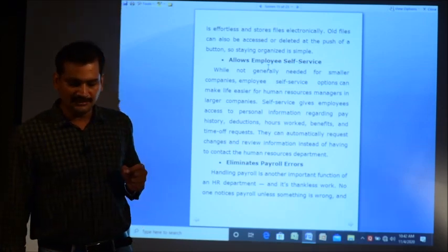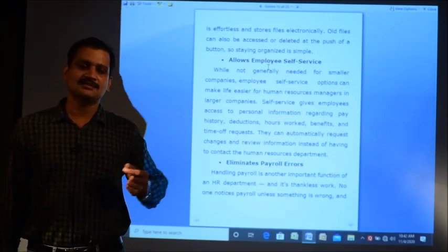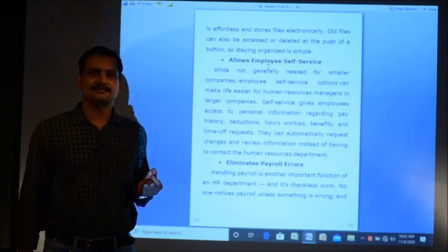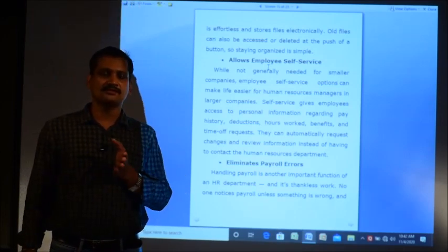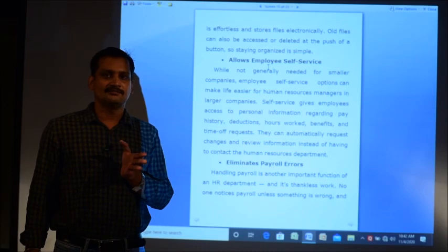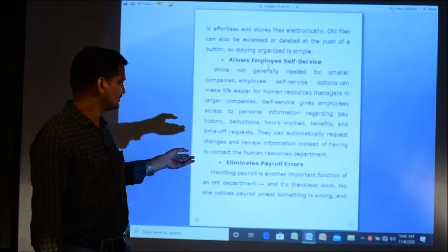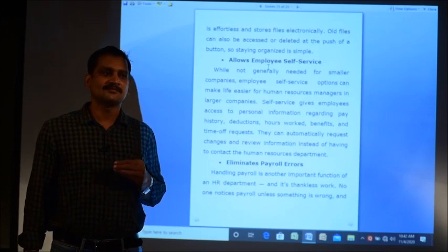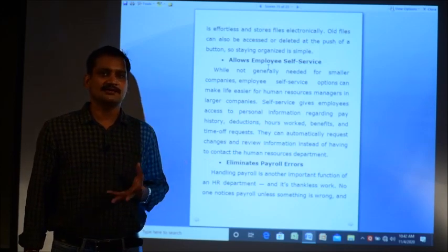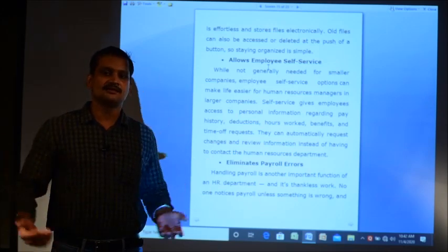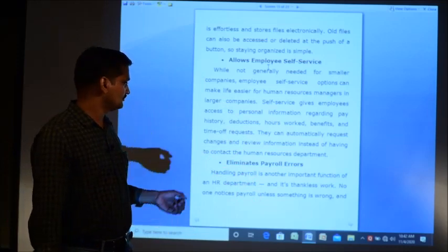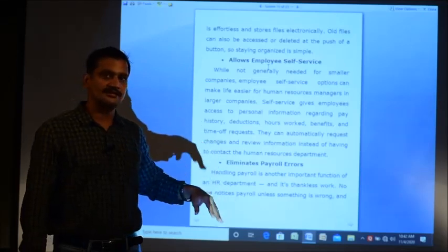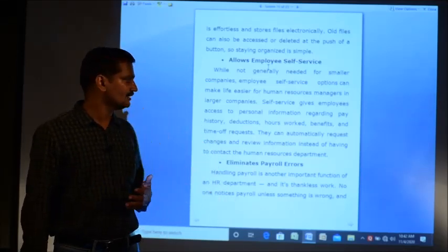Every employee needs the salary at the end, and once they get it, they think it is very easily calculated after making all the deductions. That is why it's thankless work. The employee feels, I worked for some days and I am getting the salary. But internally, in the background, much more work has to be done.